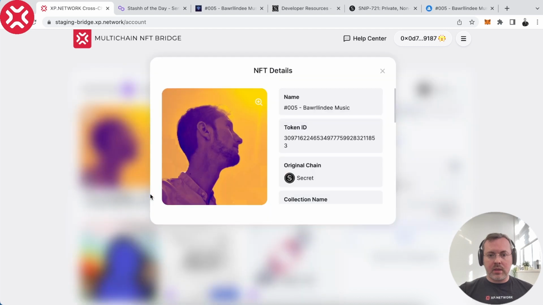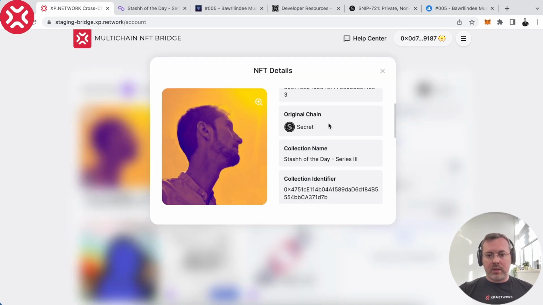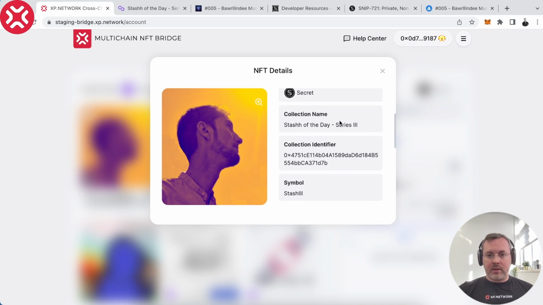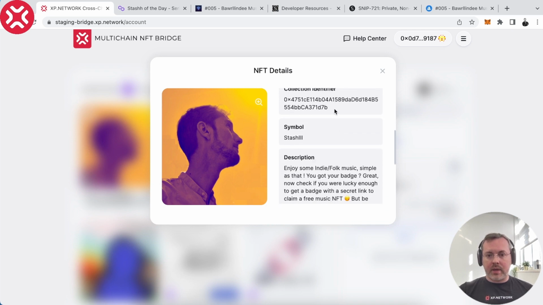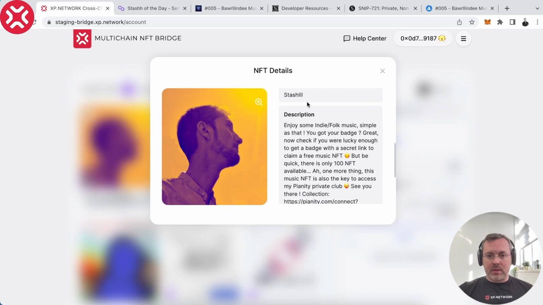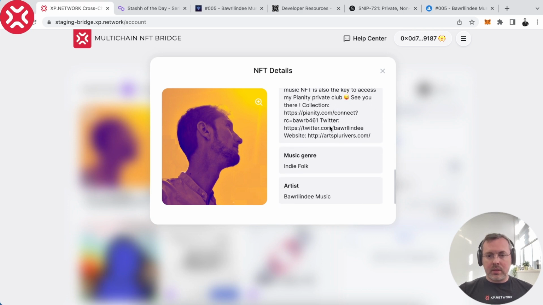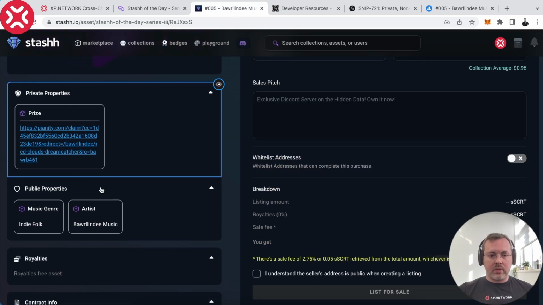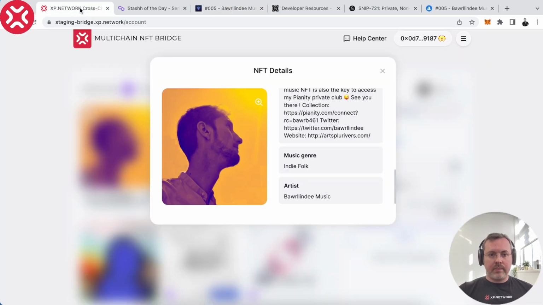And we can see that we arrived with all the right properties. This is the token ID. It says original chain Secret. This is the collection name, collection identifier on Polygon. This is its symbol, description, and the 2 attributes that were public here, music genre and artist. Here they are, music genre and artist. They're visible on the chain of destination.